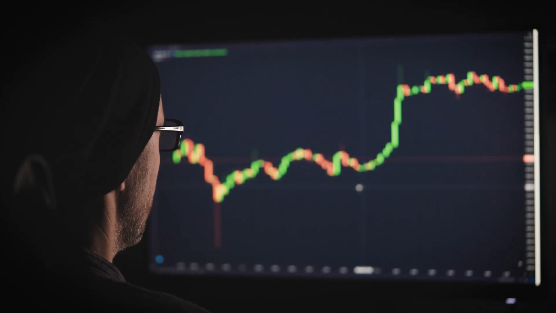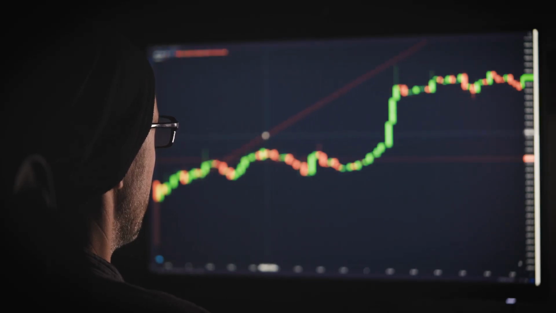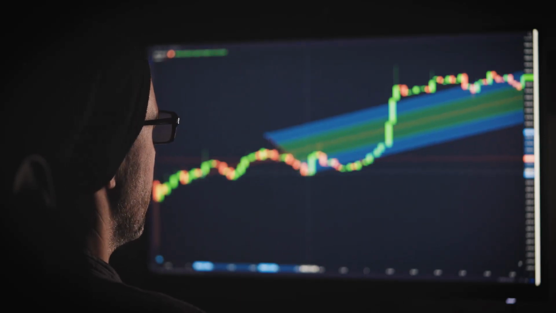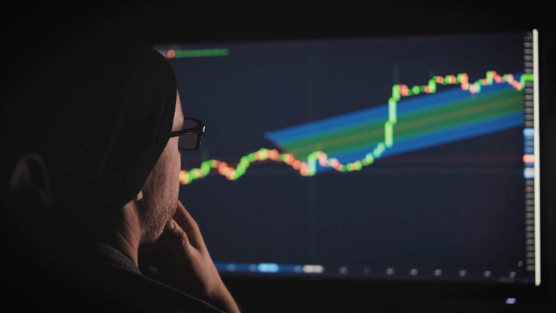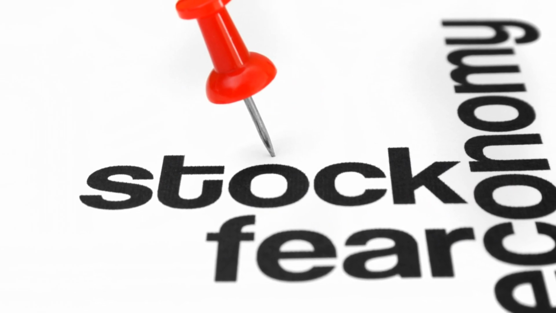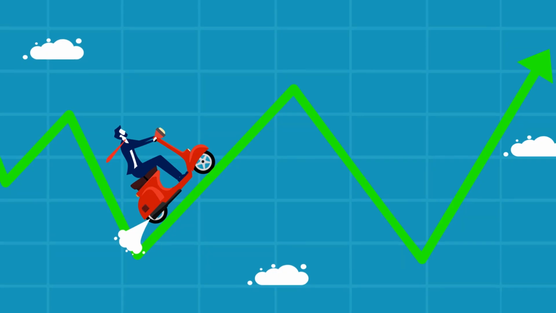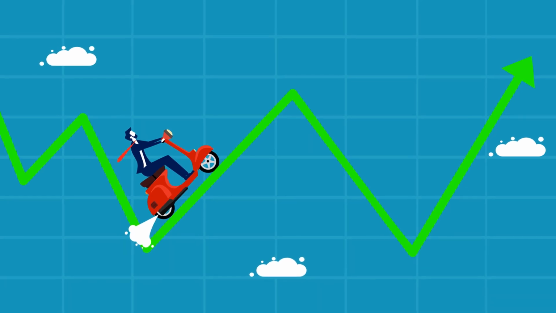Volatility, a measure of price fluctuations, is a key factor in options trading. High volatility implies large price swings, creating potential for significant gains or losses. For options traders, volatility is a double-edged sword. High volatility increases the potential for substantial returns but also elevates the risk of significant losses. Understanding how to navigate this volatility is essential for successful options trading.